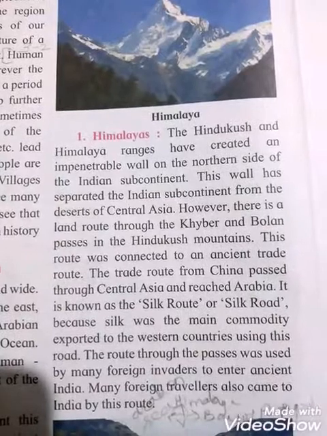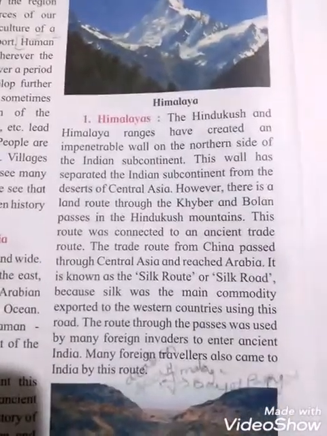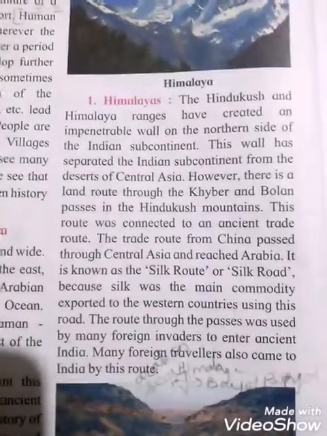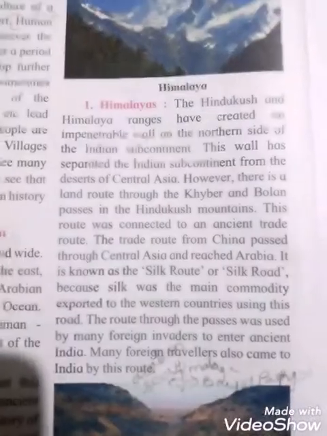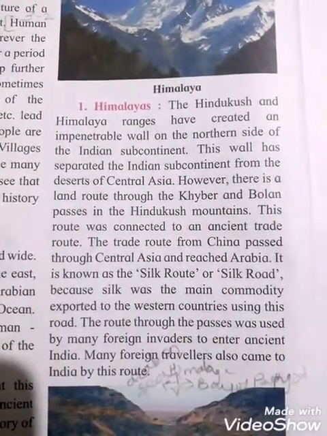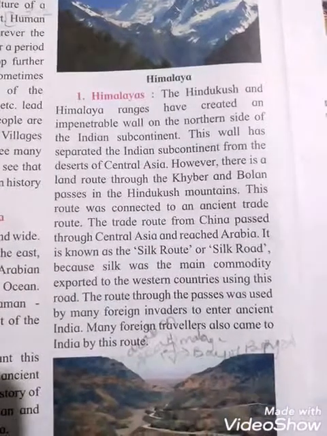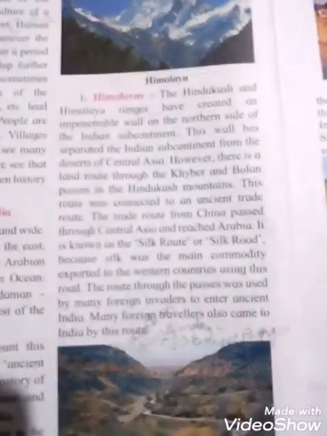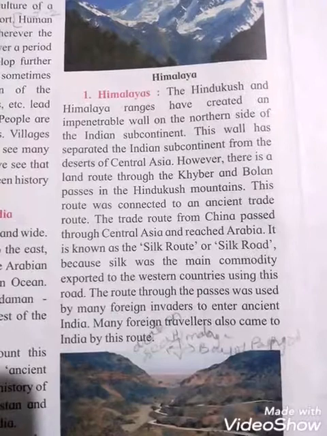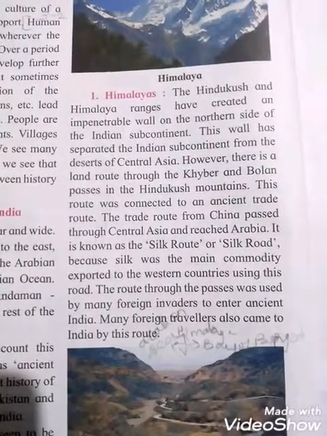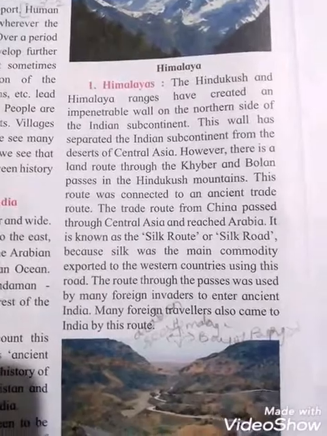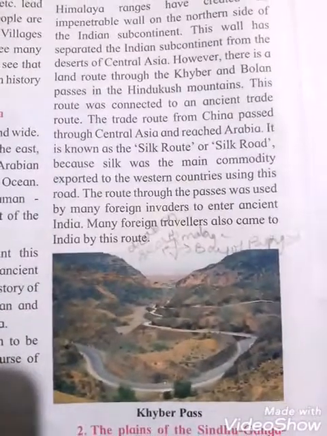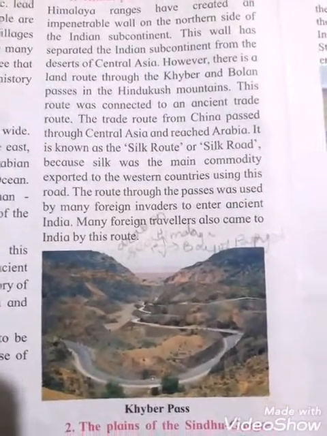The route through the passes was used by many foreign invaders to enter ancient India. From this route many foreign invaders, outsiders, could enter ancient India. Many foreign travelers also came to India by this route. These were foreign travelers, outsiders who do not belong to our country India. So, students, see the pictures of the Khyber Pass. Can you see that? These are pictures of the Khyber Pass.